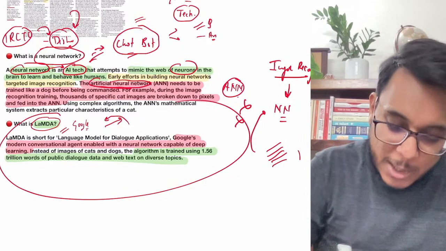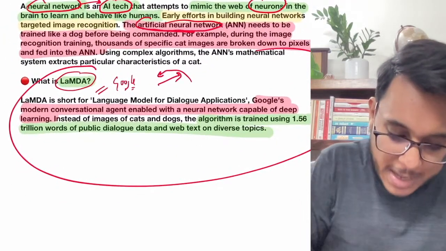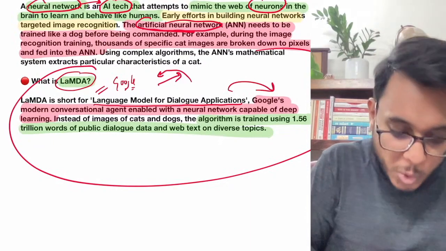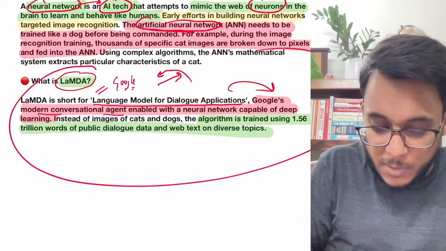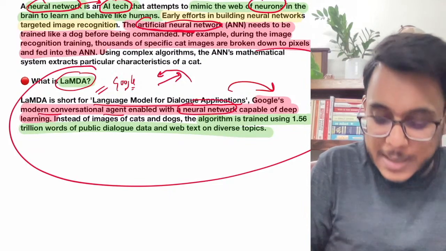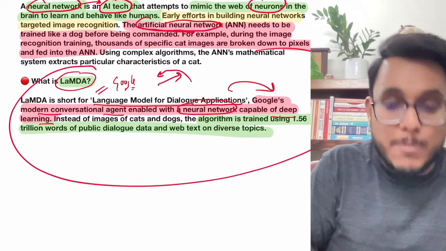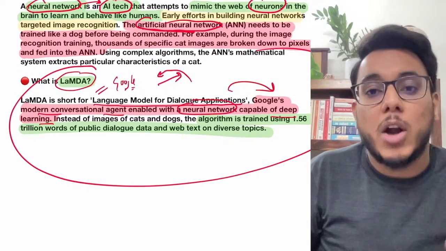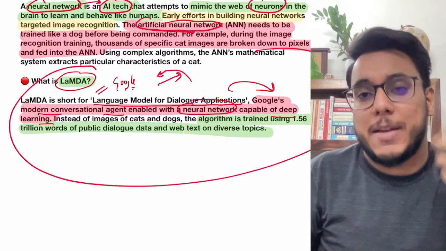Now the LaMDA, as I talked about, what is the LaMDA? LaMDA stands for Language Model for Dialogue Application. It is developed by Google. It is Google's modern conversational agent, and it is based on neural network technology. It is capable of deep learning. It can learn a lot by feeding information into it.